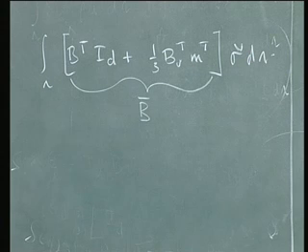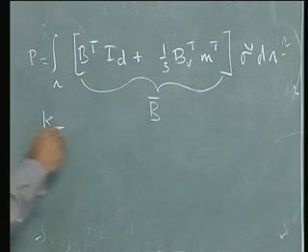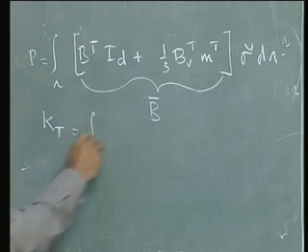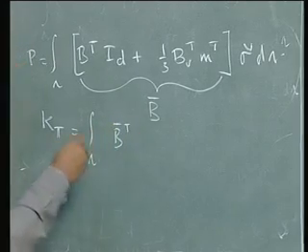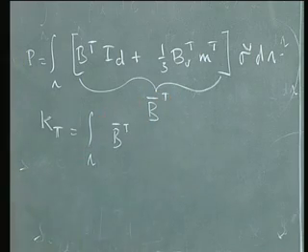Now the next step, this is P, so the next step is my calculation of KT. My calculation of KT would lead to my introducing dt here, omega B bar transpose, okay, this is rather B bar transpose, not B bar.